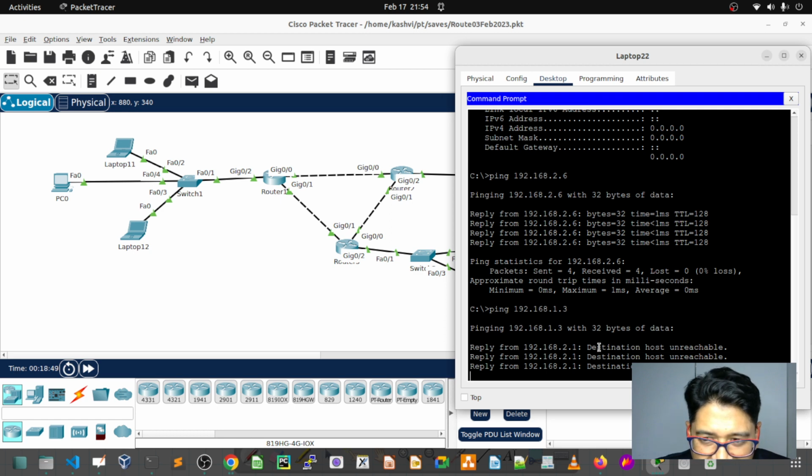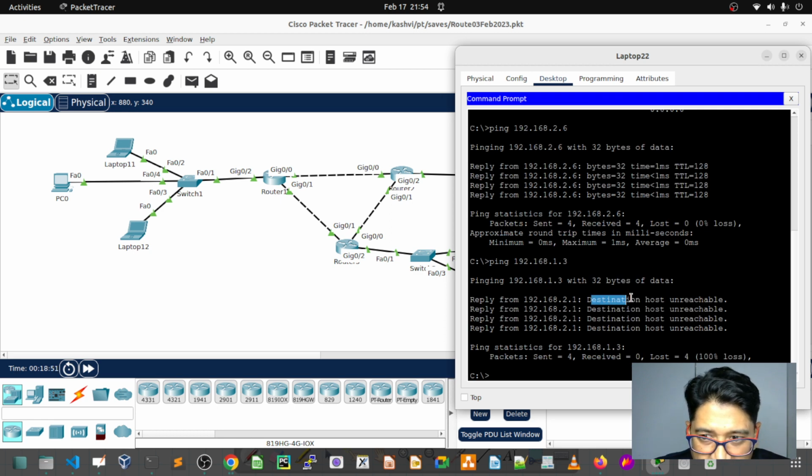What is this? Destination host unreachable. Who is saying destination host unreachable? Reply from whom? 2.1. Router 1. This is the gateway. The gateway replies to you that the destination is unreachable.